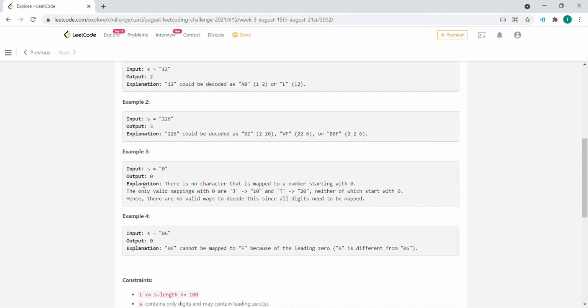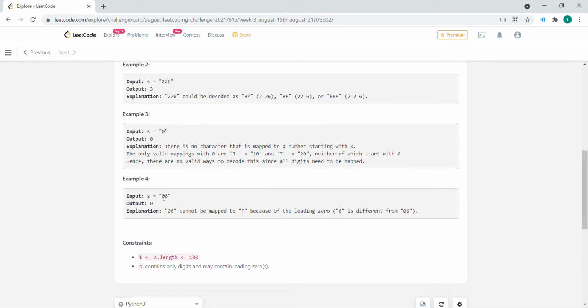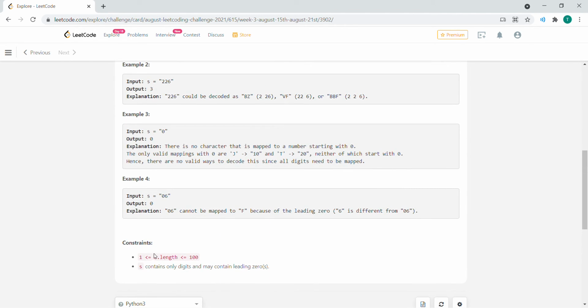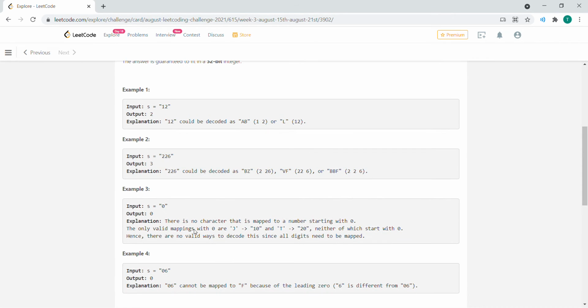So there's no valid way to decode it, because all digits need to be mapped. Likewise, if we have a digit followed by a 0, it cannot be mapped onto F because leading zeros don't count. Our constraints are that the length of S is between 1 and 100, and S only contains digits and may contain leading zeros. So we need to take care of that outlier.